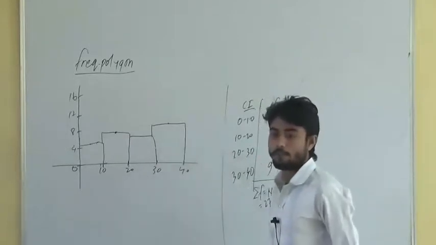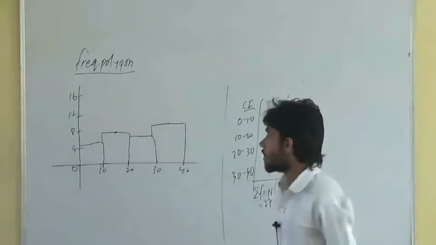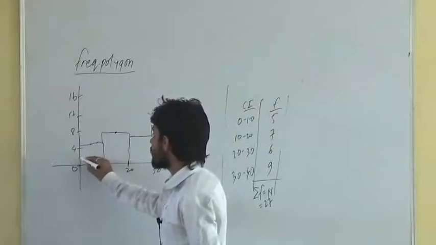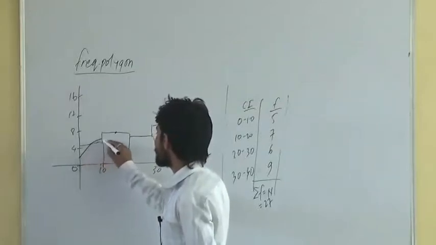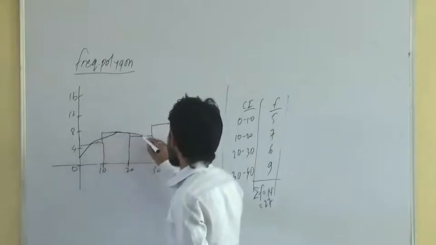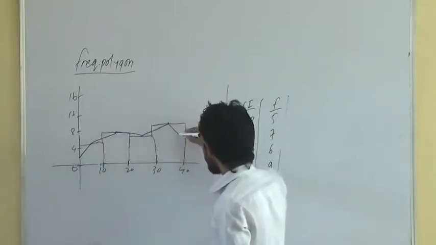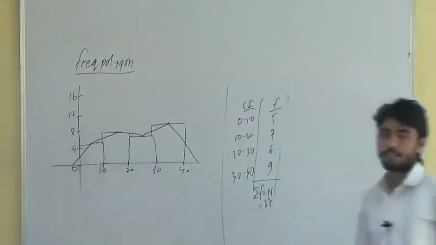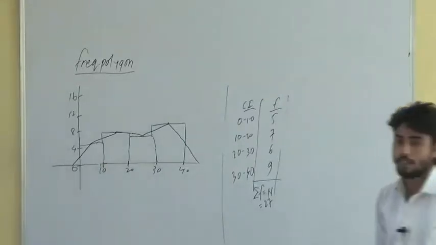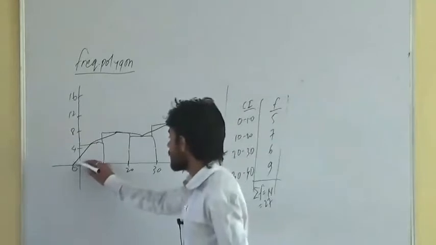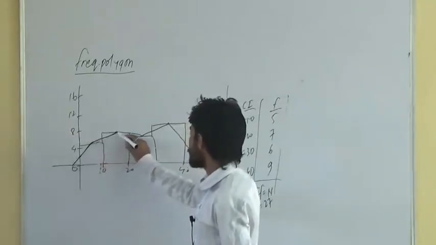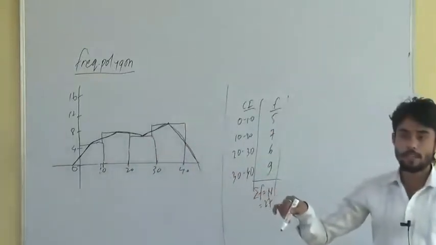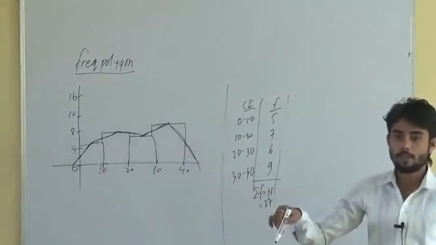And what you have to do? You have to join all these midpoints using your ruler, your scale here. This will be called as frequency polygon. What is frequency polygon? This line which you have drawn with the help of your scale joining all these midpoints will be called as what? Frequency polygon. Getting it?